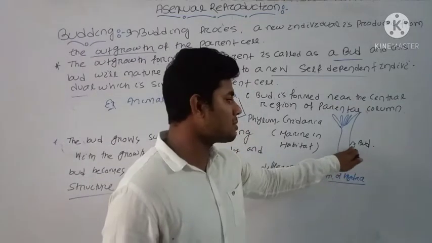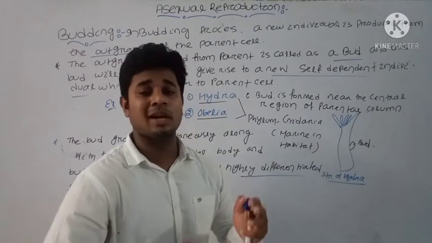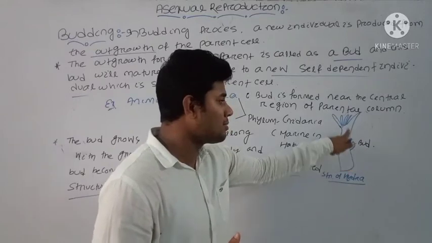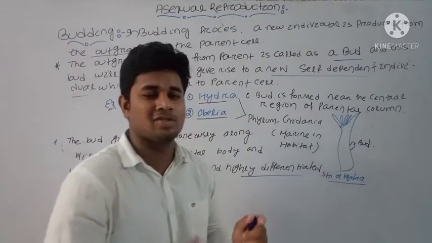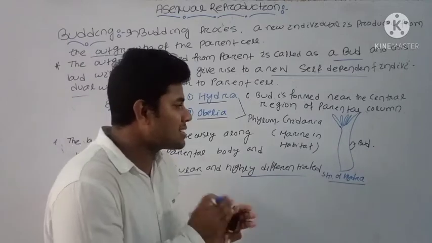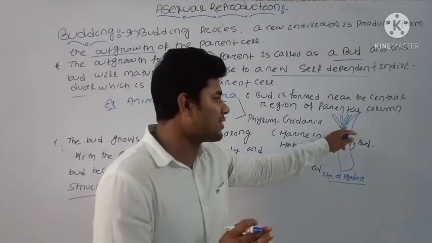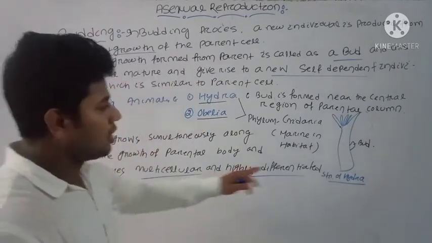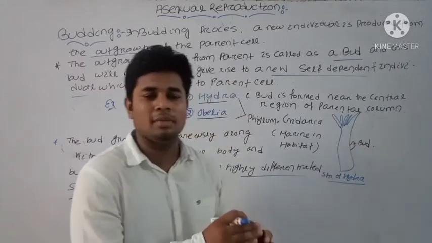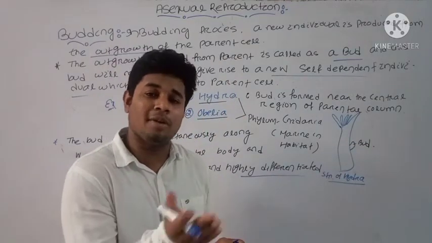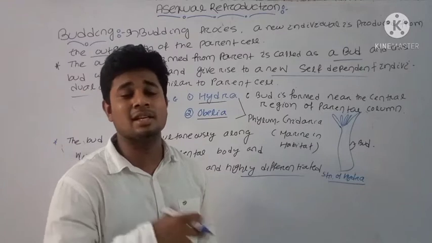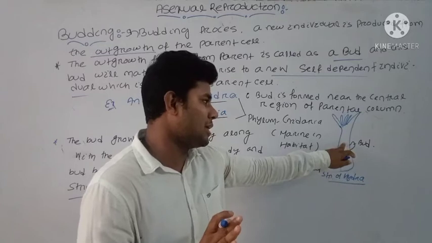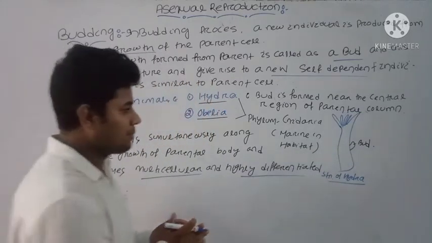The bud which arises from the structure of Hydra becomes multicellular in structure and is highly differentiated. We can differentiate the bud from the parental column cell. That's why it is known as highly differentiated, because we can easily say that bud is different from your parental cell. Bud is slightly smaller than your parent cell. And the bud which is growing from the parent cell can again form its own bud on the Hydra structure before detaching from the parental body.